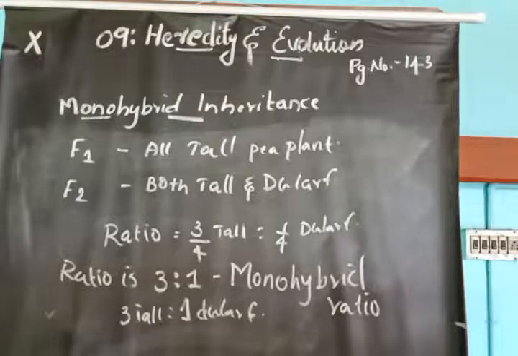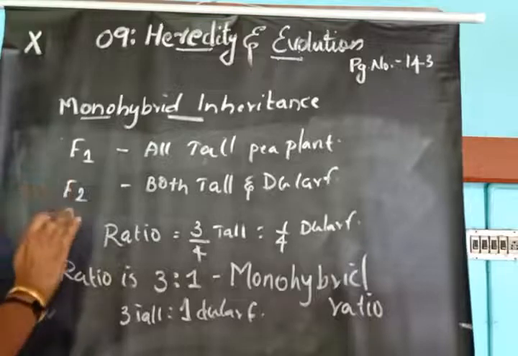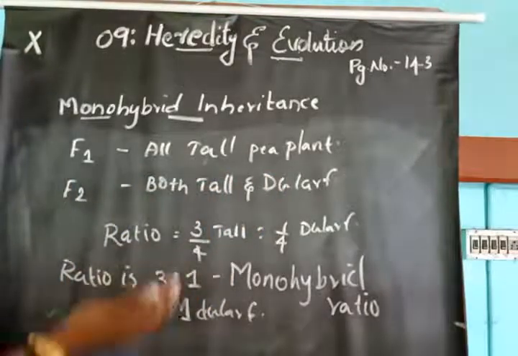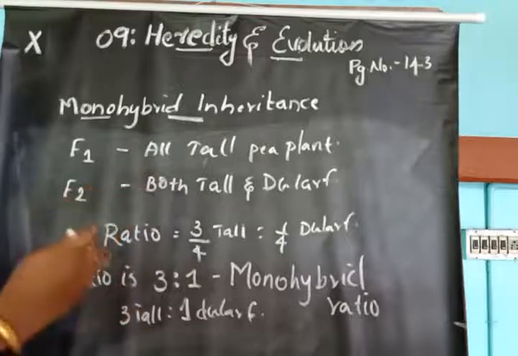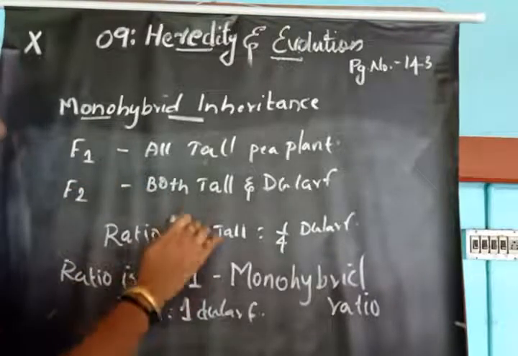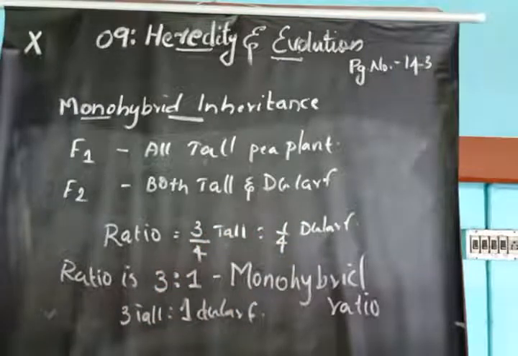In F1, all plants are tall in nature. In F2, he obtained both tall as well as dwarf plants, but the ratio is not the same. Out of all plants, 3/4 are tall and 1/4 are dwarf.